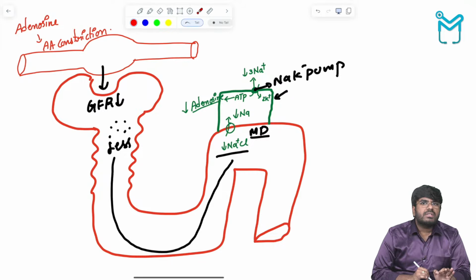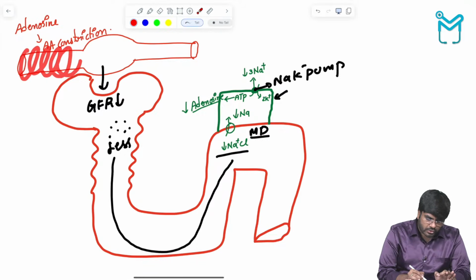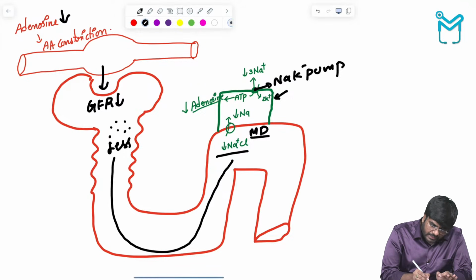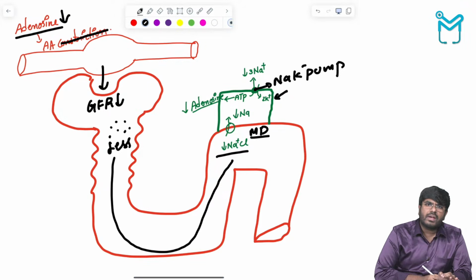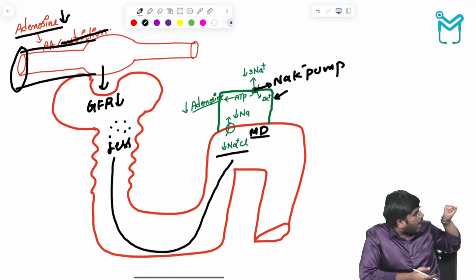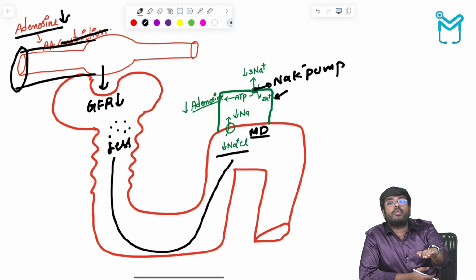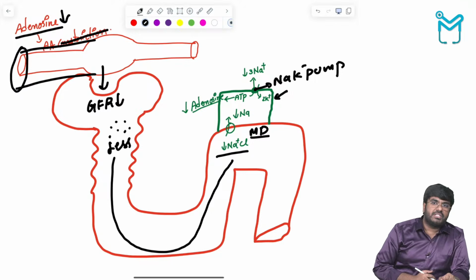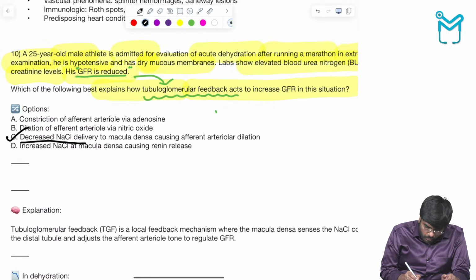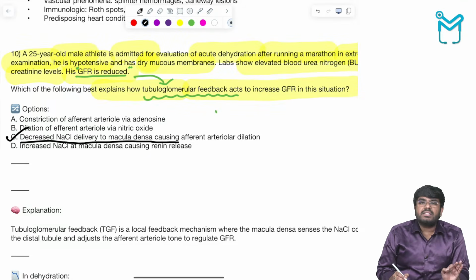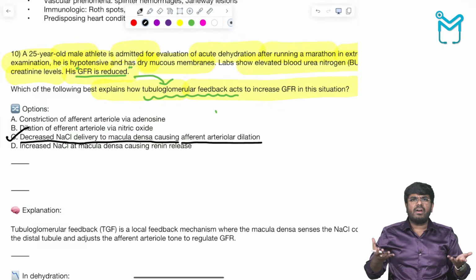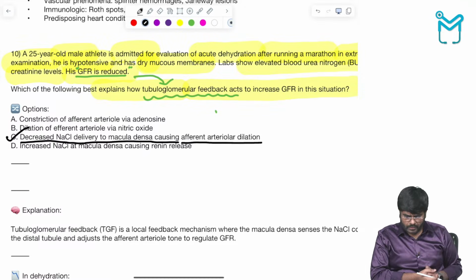I have taught you, adenosine function is what? Adenosine function is to do vasoconstriction, afferent arteriolar vasoconstriction. Today adenosine levels decrease. So do you think the afferent arteriole will undergo vasoconstriction? No. So today the afferent arteriole will undergo vasodilation. Afferent arteriolar vasodilation, more blood will come to the glomerulus, more will be the GFR. Okay. So what is the answer here? Decreased sodium chloride delivery to the macula densa, causing decreased production of adenosine, so leading to afferent arteriolar vasodilation. So how to increase the GFR? Afferent arteriolar vasodilation. Simple. Okay.